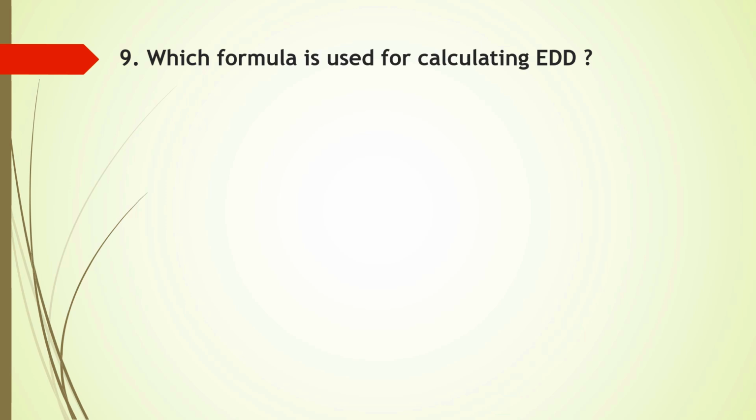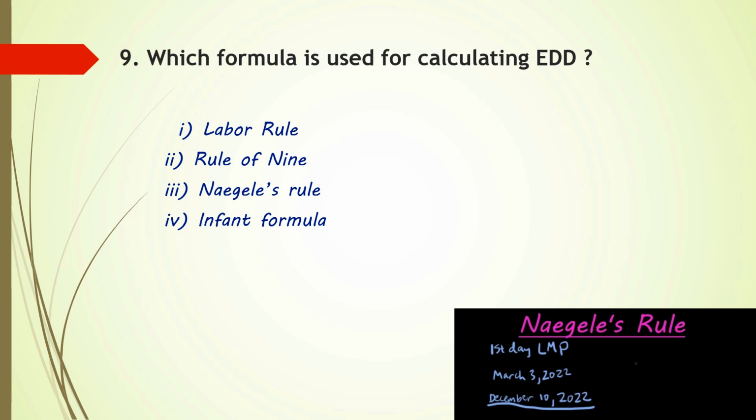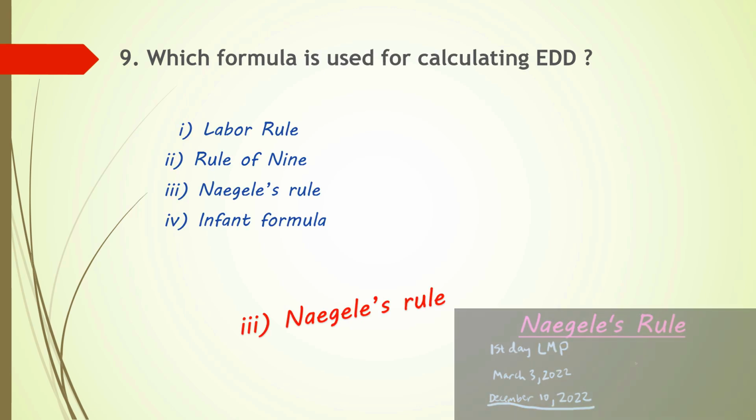Next question. Which formula is used for calculating EDD? Options are labor rule, rule of 9, option 3 Naegele's rule or option 4 infant formula. Yes, Naegele's rule calculates the estimated due date of a pregnancy by adding 9 months and 7 days to the first day of the last menstrual period. So here option 3 is the correct answer.